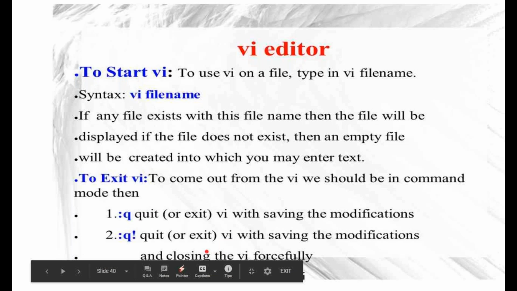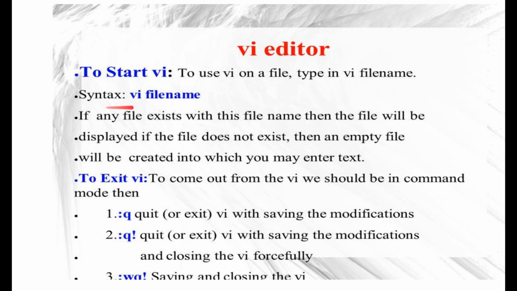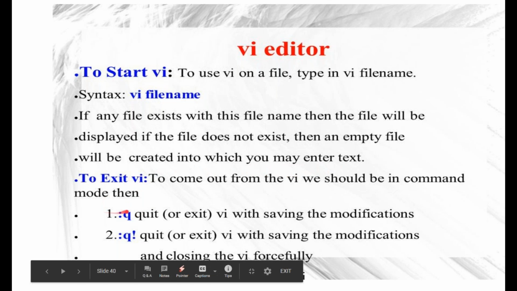Same here, to start with. Now it is in the form of text format. Use VI, type VI file name. Syntax is this. If any file exists with this name, then the file will be displayed. If the file does not exist, then an empty file will be created for you and you can enter the text. Fine. To exit VI, these are the options.